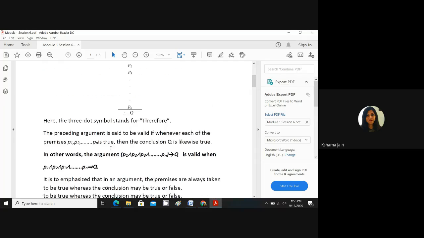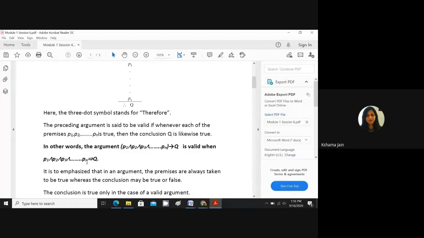Okay, and it is written like this. So you need to understand the difference between the single arrow and the double line arrow. The single arrow says that we always assume these conditions are true in this argument. So if these conditions are true, there are two cases: Q can be true or false.